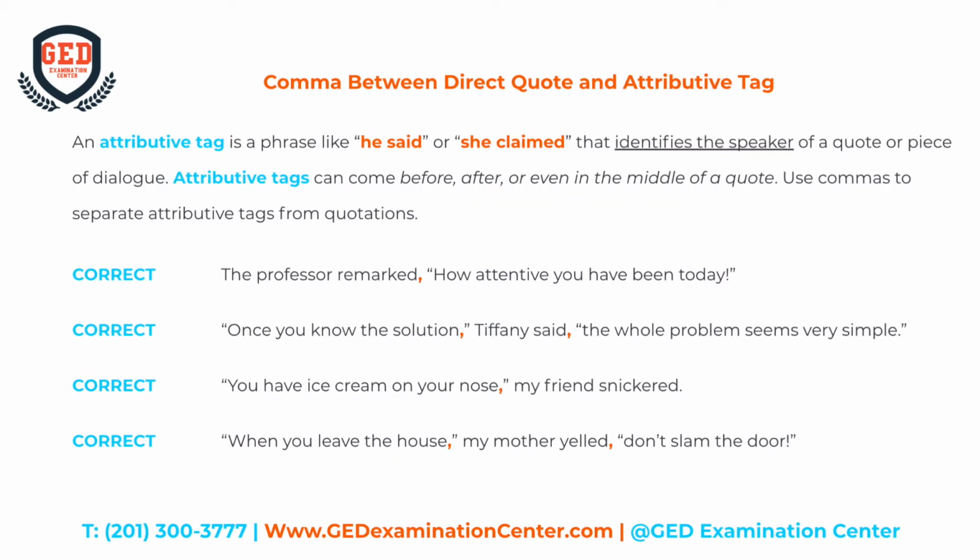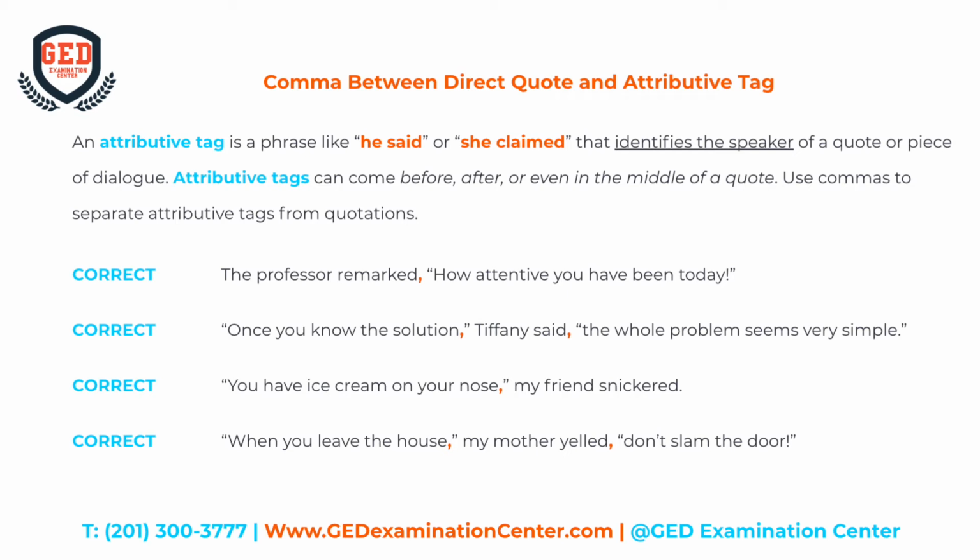Comma between direct quote and attributive tag. An attributive tag is a phrase like "he said" or "she claimed that" that identifies the speaker of a quote or piece of dialogue. Attributive tags can come before, after, or even in the middle of a quote. Use commas to separate attributive tags from quotations.